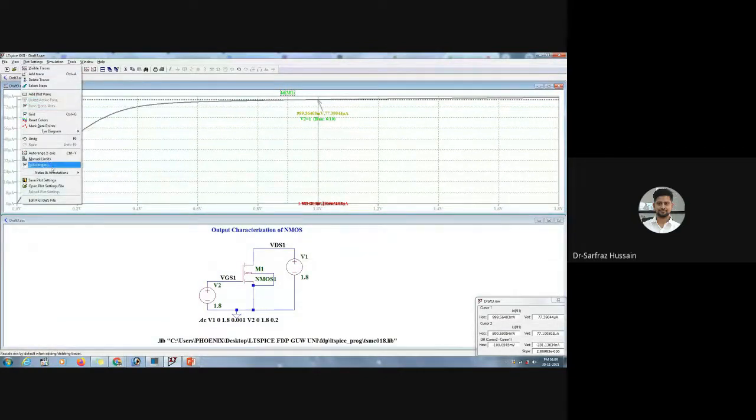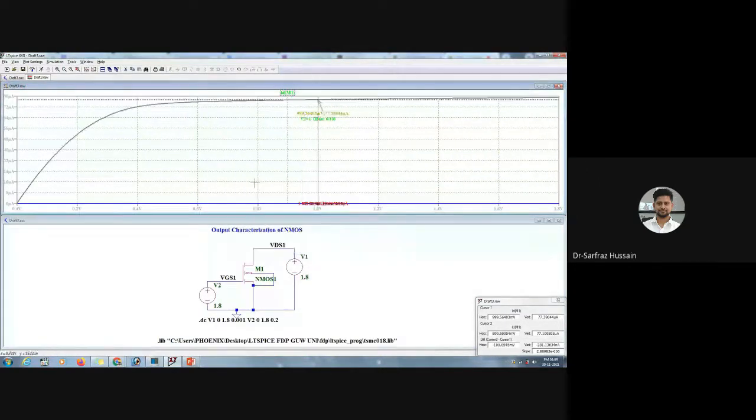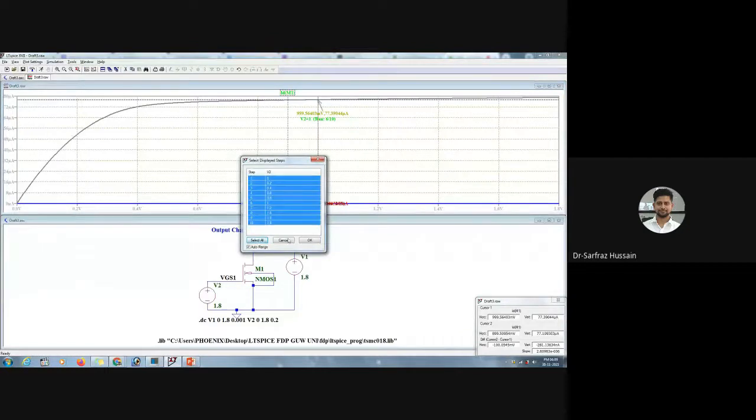Now, if we want to compare these two, we can select steps, choose these two and click OK. Since it is far, let us select all.